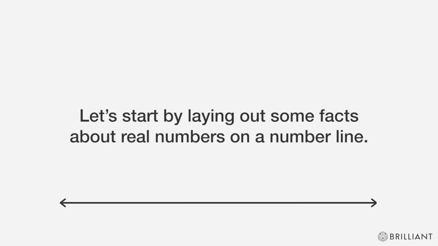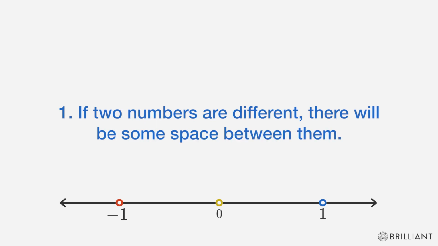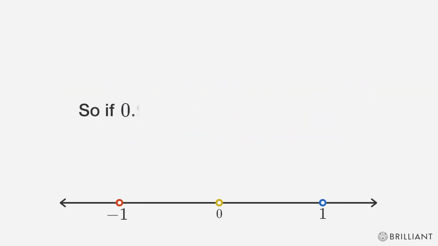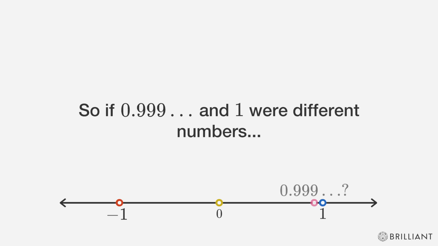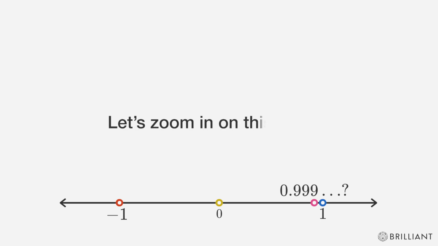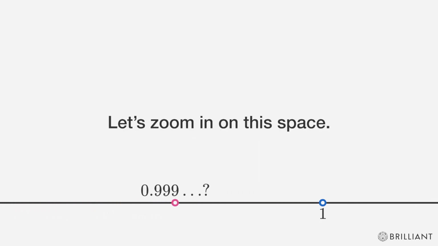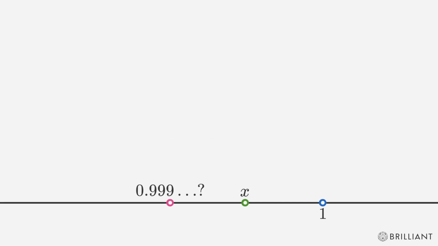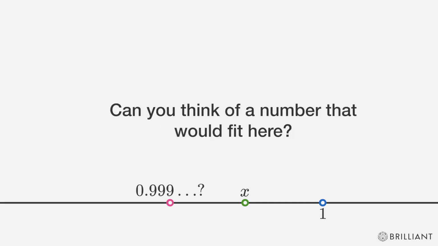Let's start by laying out some facts about real numbers on a number line. 1. If two numbers are different, there will be some space between them. And 2. This line has no gaps. So if these are different numbers, there would have to be some space between them. Let's zoom in on this space. Some other number, x, would have to fit here. Can you think of a number that would fit here?